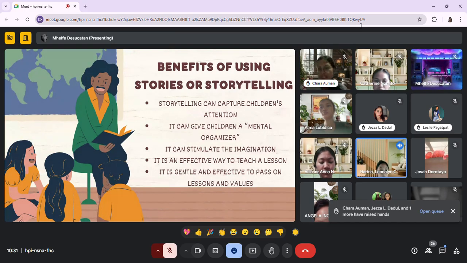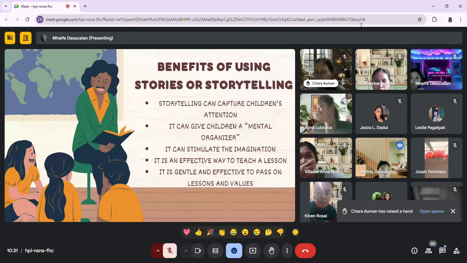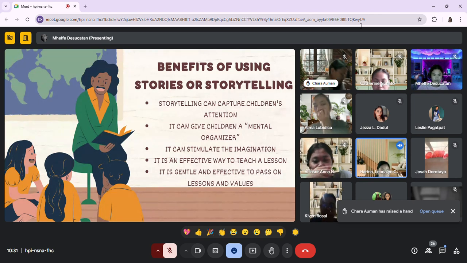Can I have Kevin Rosal? Yes. Kindly read the fourth bullet and share your ideas. Fourth. So it is an effective way to teach a lesson. Am I right?